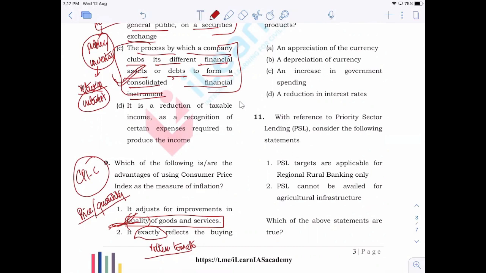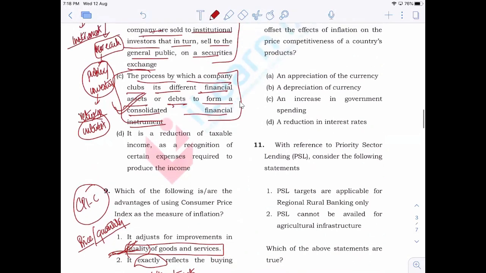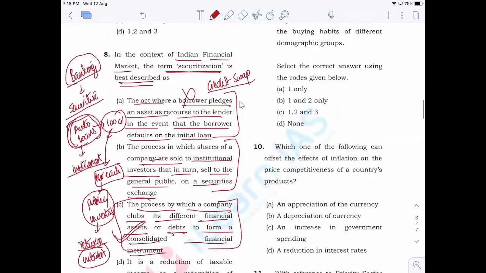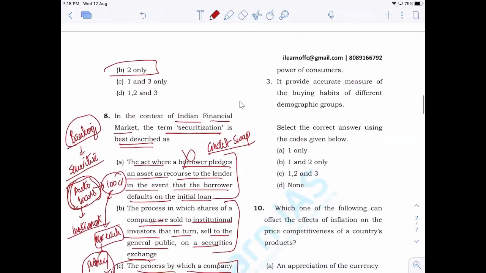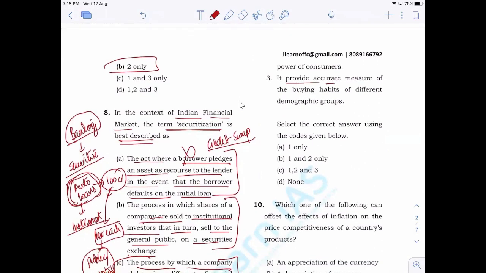So it will not provide us with an exact reflection related to the purchasing or buying power of consumers. Now, it provides an accurate, again an extreme word, measure of the buying habits of different demographic groups. Now, in case of CPI, it does not take into account the demographic groups. It only classifies into CPI rural as well as CPI urban.